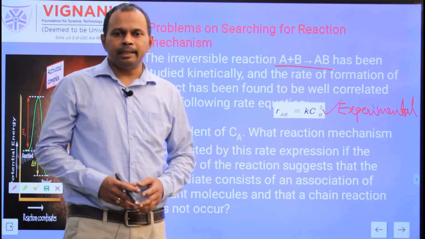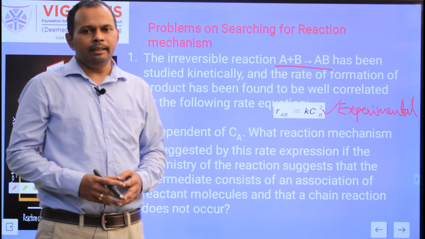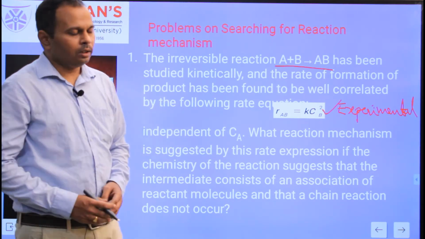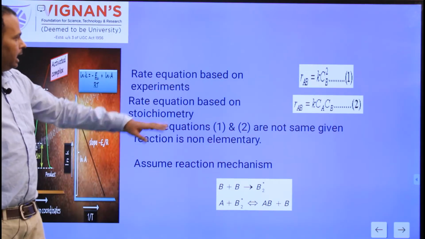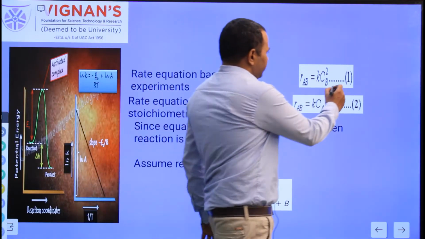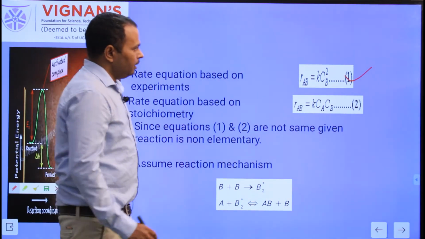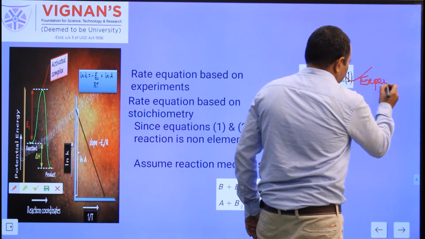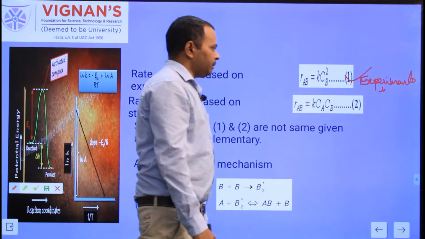Obviously this reaction mechanism follows the non-chain reaction mechanism. A non-chain reaction mechanism takes place in two steps. In the first step, from the reactants we have the formation of the intermediate. In the second step, by disappearance of the intermediate, we get the product. So here, a rate equation based on the experiments is given: R_AB is equal to k C_B squared. This is the rate based on the experiments.